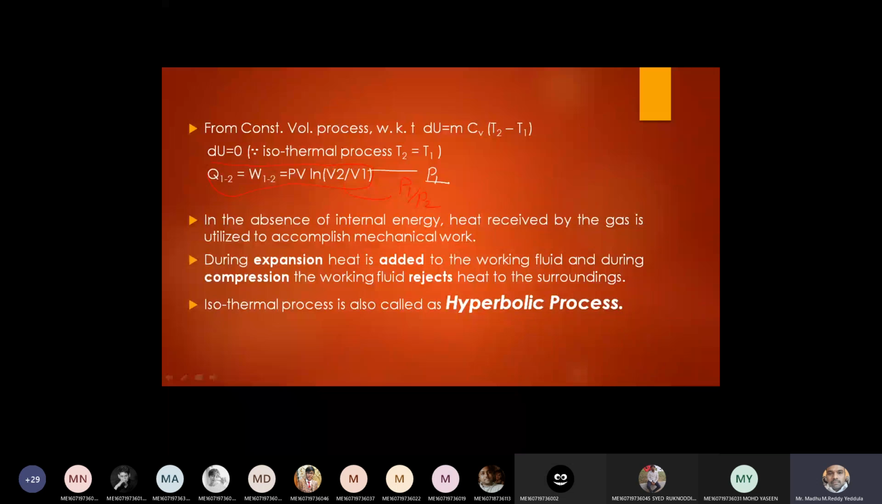Another important one is the other name for isothermal process is hyperbolic process. Why? Because in the PV diagram, the shape of the curve is hyperbolic. That is the reason isothermal process is also called hyperbolic process. Please remember, very, very important. So in exam, you may be asked to explain work done during hyperbolic process, meaning that it is the isothermal process only. Clear?